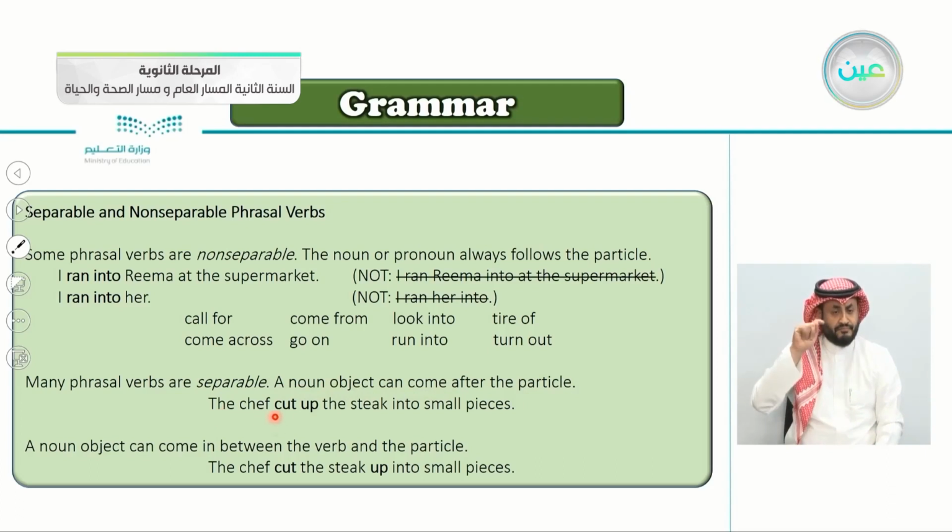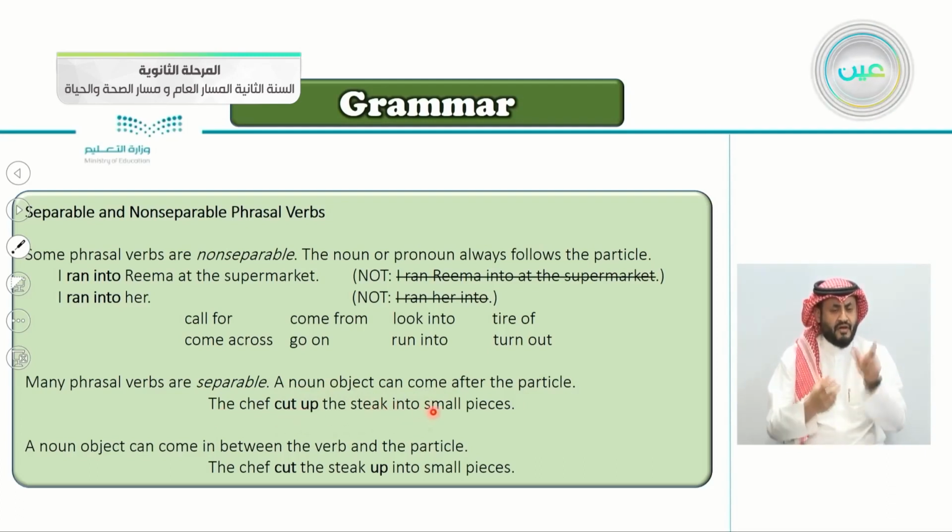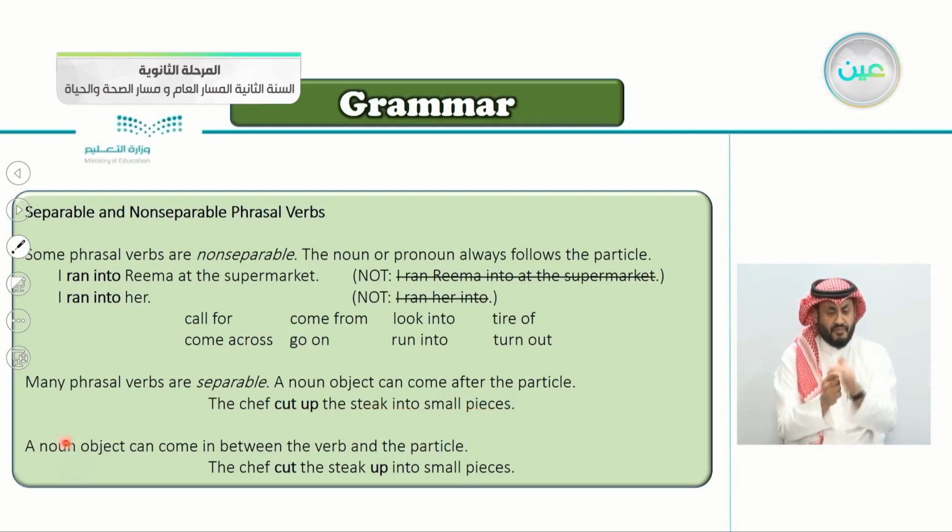The chef cut up the steak into small pieces. Again, the chef cut up the steak into small pieces. So a noun object can come in between the verb and the particle. Again, a noun object, notice if it is an object, can come between the verb and the particle.